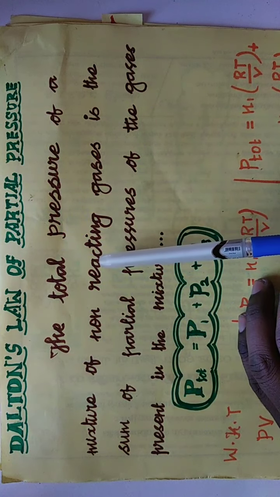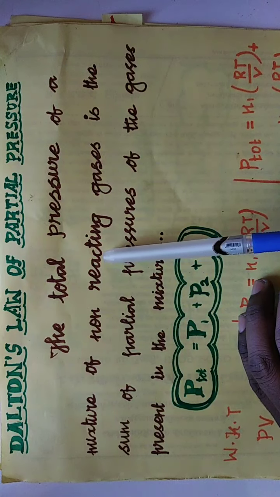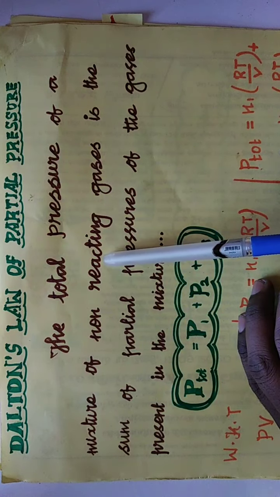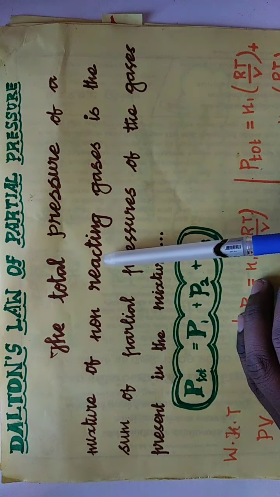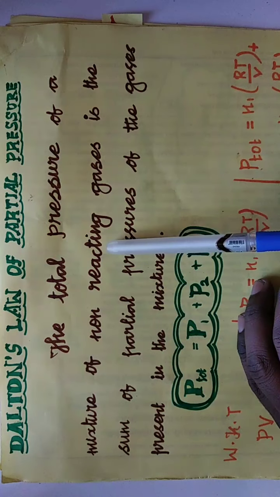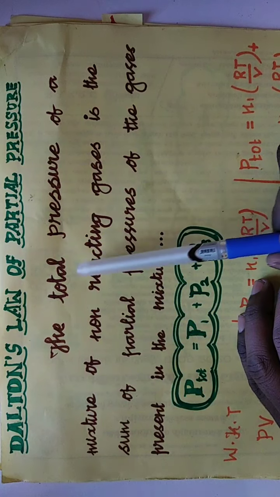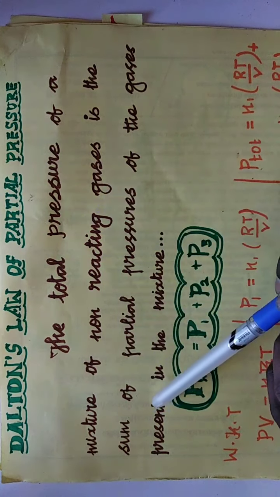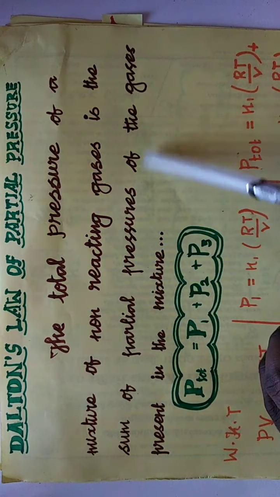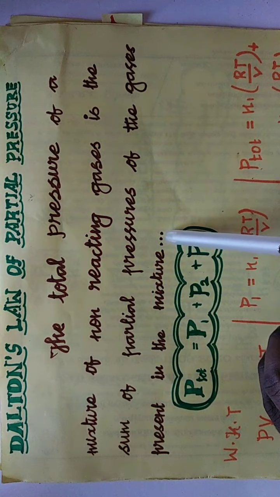Okay, imagine a container containing a mixture of non-reacting gases. In a container there are many gases and they won't react with each other. That is called a mixture of non-reacting gases. So when a mixture of non-reacting gases is taken, the total pressure, that is the pressure exerted in the container, will be equal to the sum of the partial pressures of the gases present in the mixture.